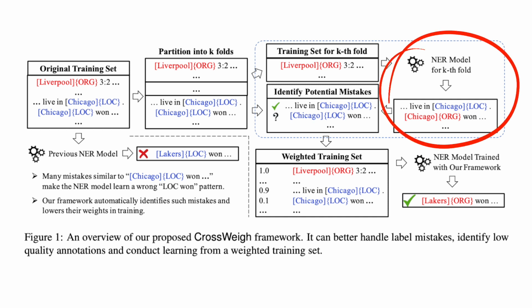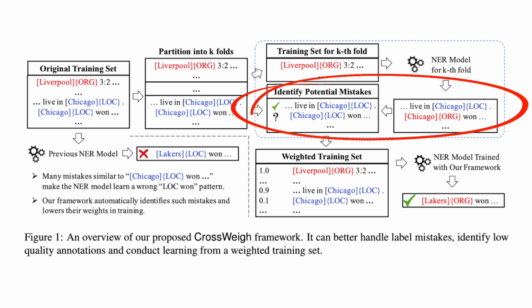Within the holdout set, we remove any sentences that may lead to easy predictions. What this means is that all training sentences that have entities in the test set are excluded from the training process. This is known as entity disjoint filtering. What this does is that the models are now required to make predictions without prior information of the entity, and this will allow us to detect any label inconsistency between our NER models. Each NER model will make predictions for the holdout set and compare the model output with the original label for each sentence. Sentences that have the same model output as the original label will be considered correct. Otherwise, it's considered to be a potential mistake.